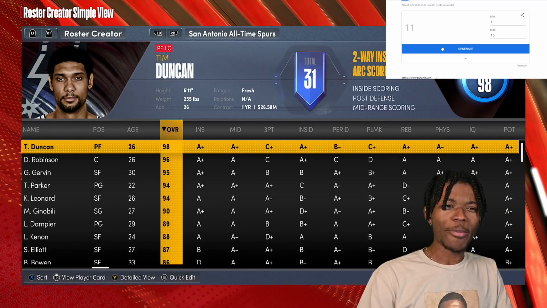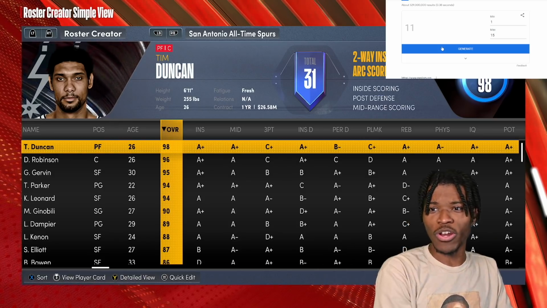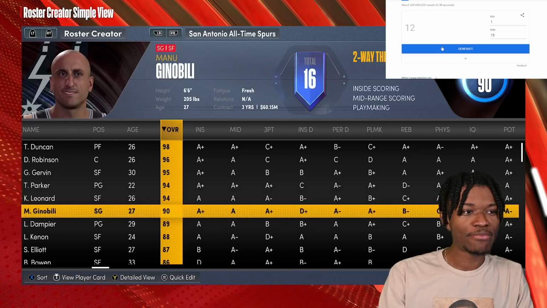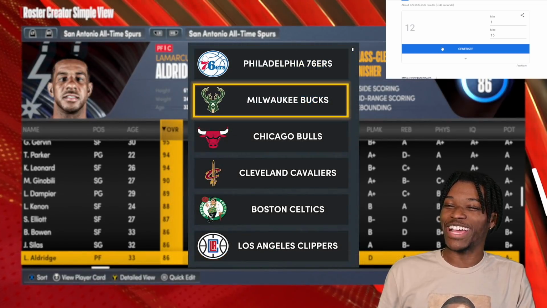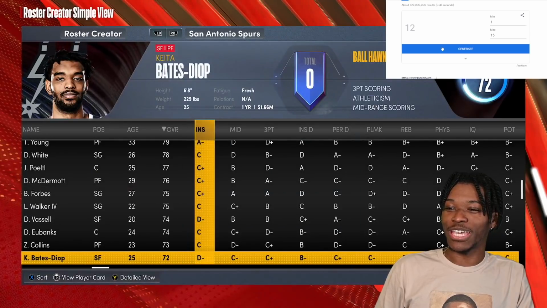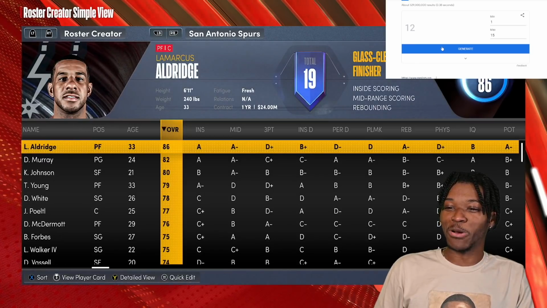Speaking of rings, let's talk about the almighty Spurs, because they got a ton of them in their history, or at least in the last 25 years. A really good top-heavy team. They get number 12. That's not good for them. Their 12 is LaMarcus Aldridge, LMA coming back to the team. And that's actually really funny, because they're a young team right now, and now they just brought in a guy that's like, give me post touches, please.